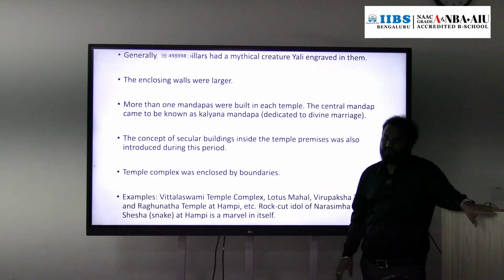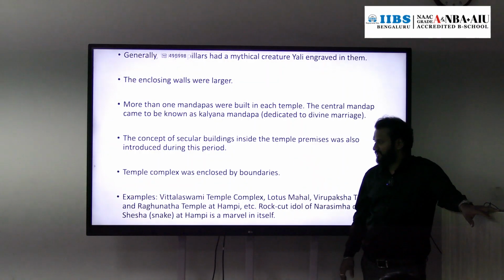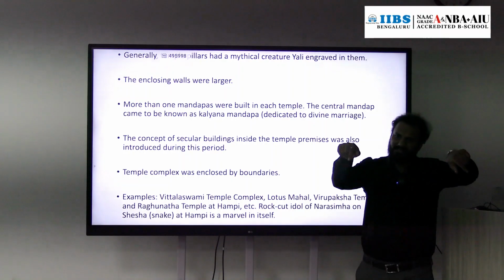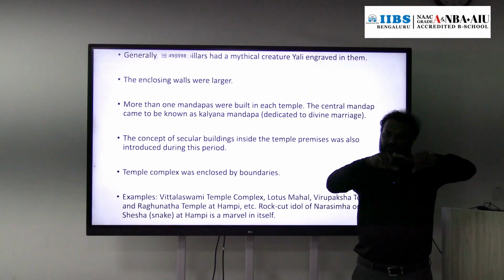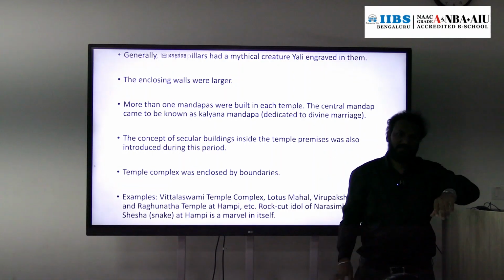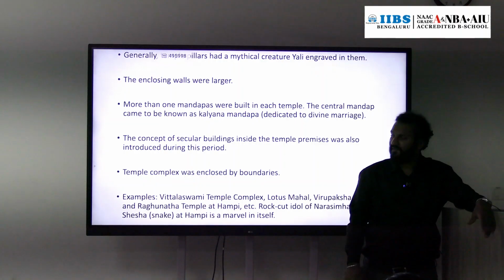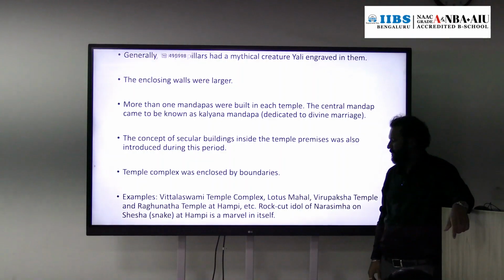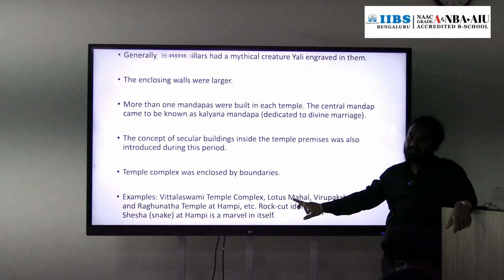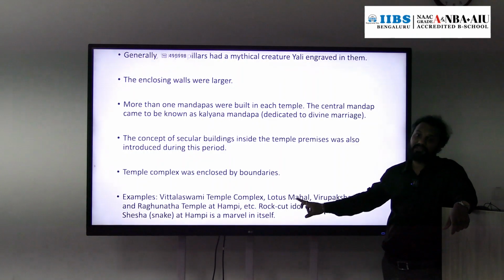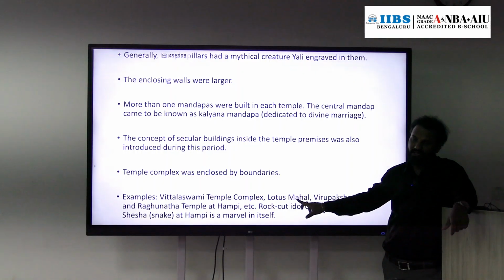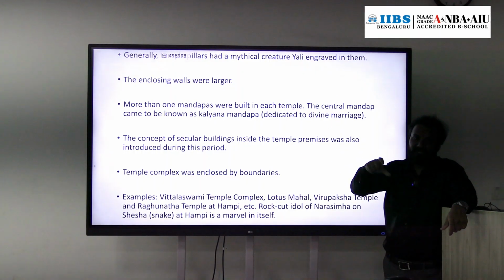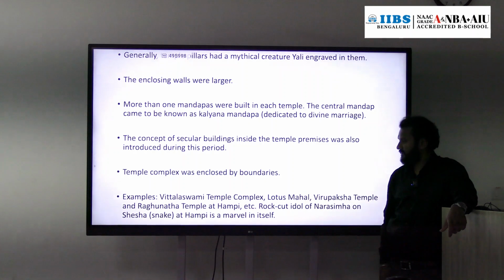Secular buildings are there, that I already mentioned. And boundary walls across the temple, that is a feature of Dravidian school of architecture. Examples: we have Vithala Swami temple, we have Lotus Mahal, an example of secular building. In the temple complex only we can find the secular buildings.